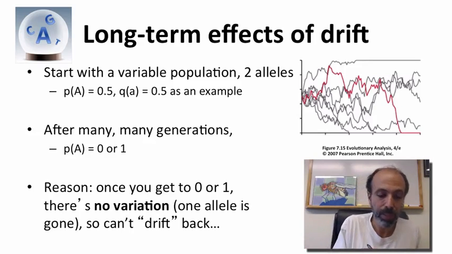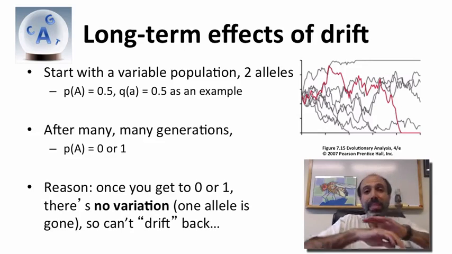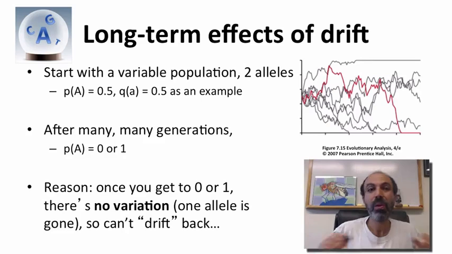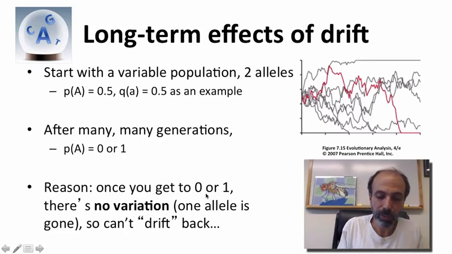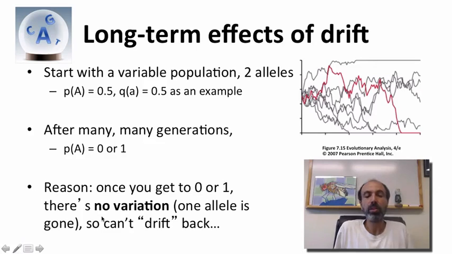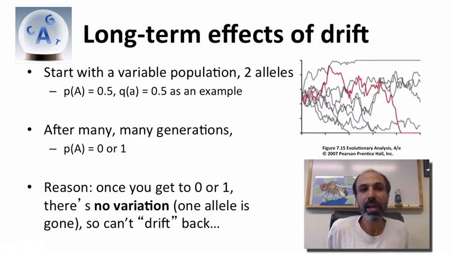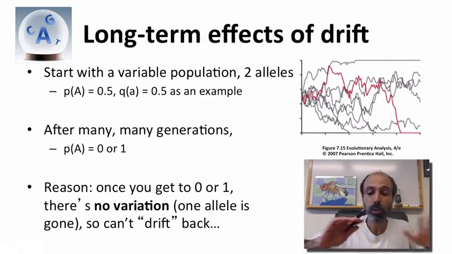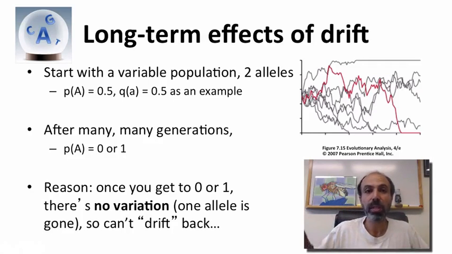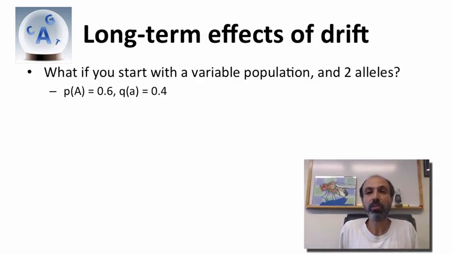Basically, the whole population will be big A, or the whole population will be little a for every one of these populations. The reason is that once you get to an allele frequency of 0 or 1, there's no variation. One allele is just gone. If the allele is gone, you can't drift back down. You need a new mutation to come in to reintroduce it. But just working with the variation that's present, genetic drift cannot have any further change. So the long-term effects of genetic drift are to remove variation from a population.